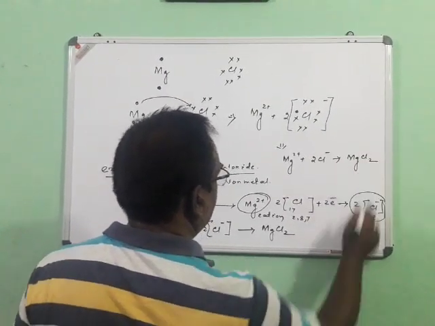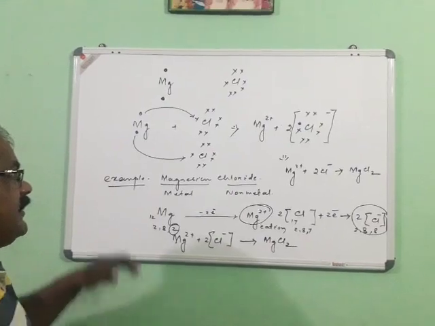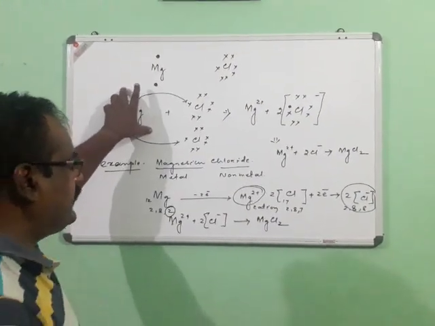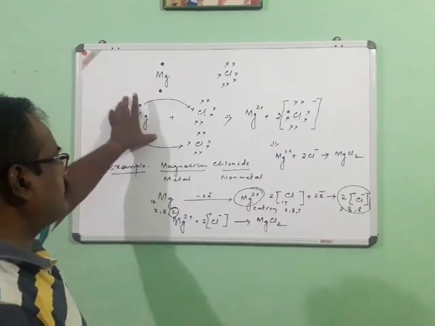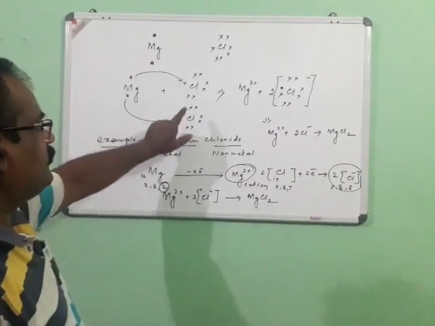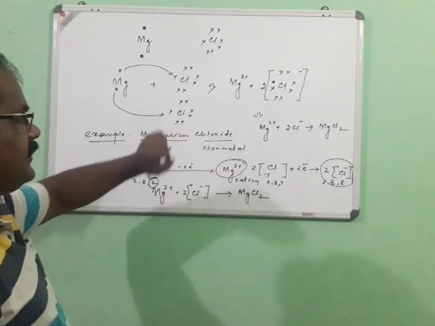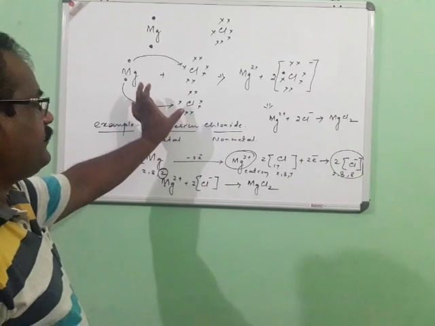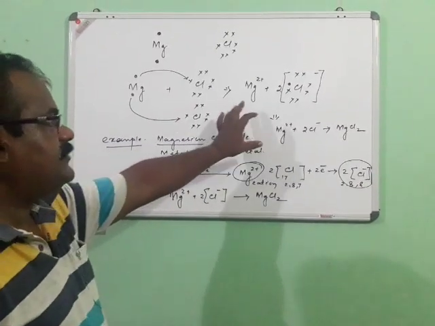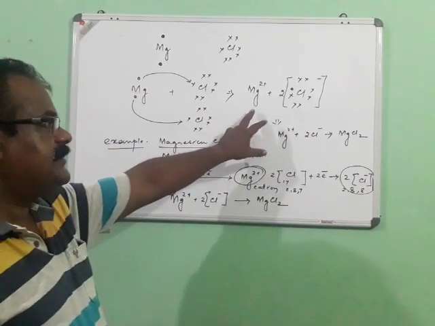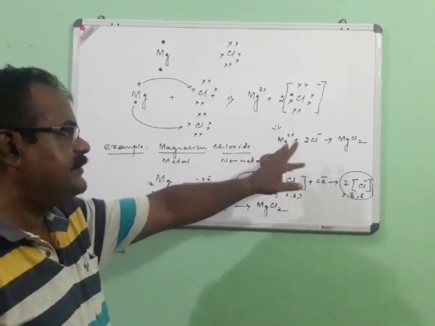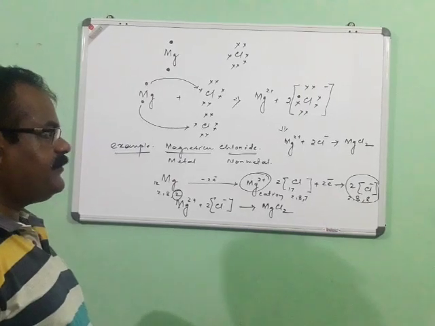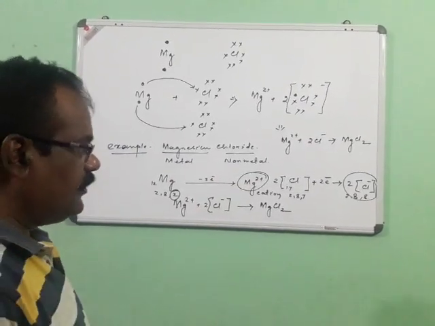MgCl2. Now in such cases what happens? Magnesium donates the electron to chlorine, because magnesium has very low ionization energy, so it can easily donate the electron. Chlorine on the other hand has greater electron affinity, and in these two cases the electronegativity difference is very wide, so there is the formation of electrically charged particles, and between these two oppositely charged particles there is a force of attraction, and therefore there is the formation of magnesium chloride, MgCl2.